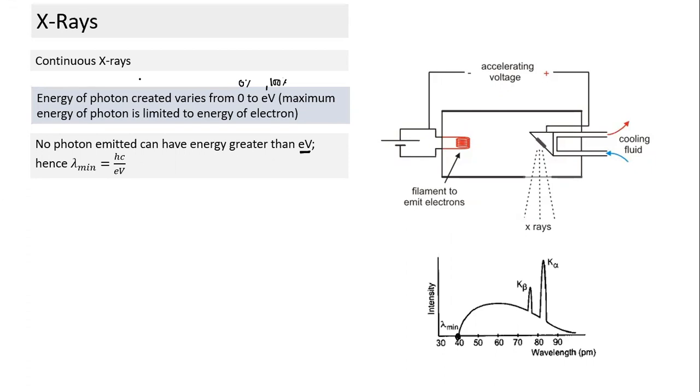We are not talking about knocking off an electron right now. Right now we are talking about the energy of the photon created. How is this photon created? When the entire energy of the electron is converted into a photon, not by knocking off an electron. Knocking off an electron will come later. So this is how it is created, when the entire energy is converted in the form of photon energy.